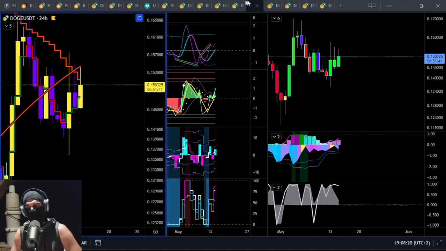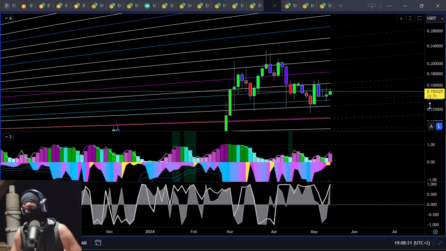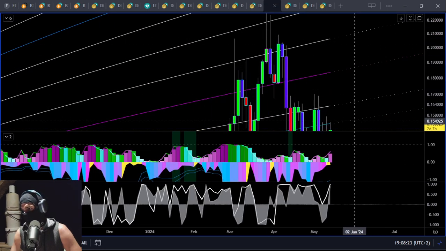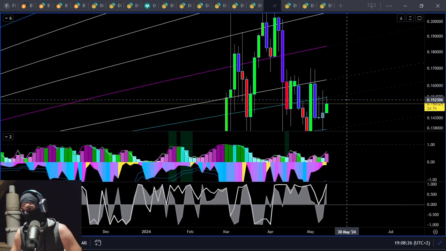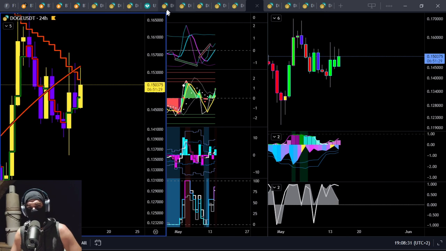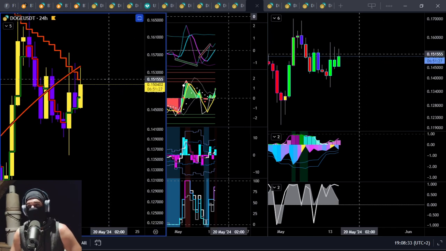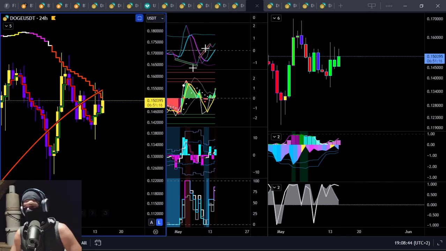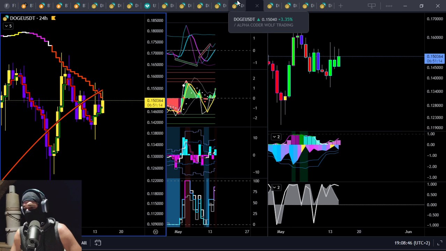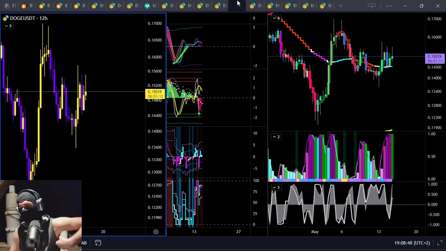Any holding above here at 15 cents, let's demarcate that here. What's this one? That's 16. So it's pretty much this blue line. Any holding above this blue line here, I would look for a mean reversion to the upside. Well, not a mean reversion to the upside, just an opportunity to go and touch those 3-day Laplace distribution cones to the upside at 45 cents or whatever it was. That does become viable. So any failure below here, I've already demarcated those downside targets. So the 3-day and the 24-hour are bullish.